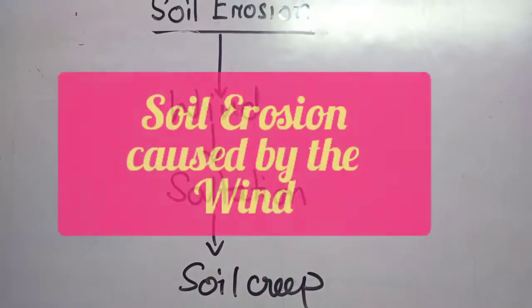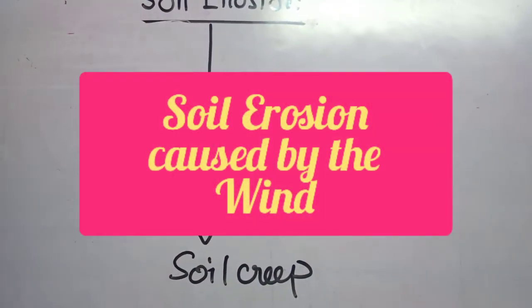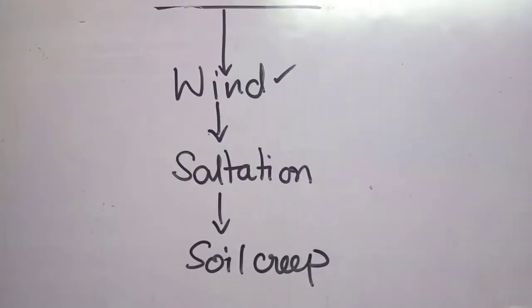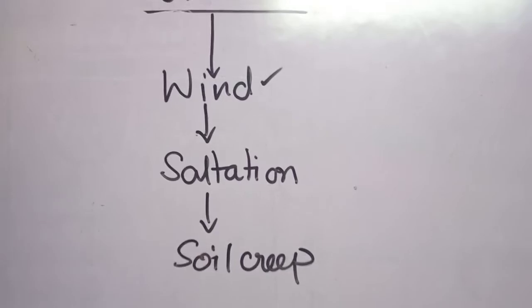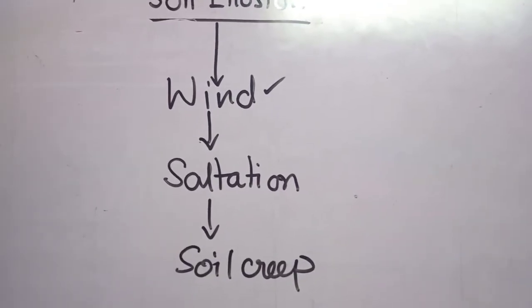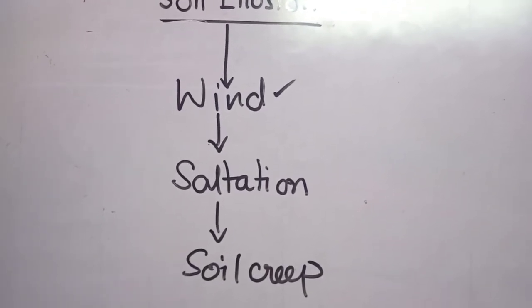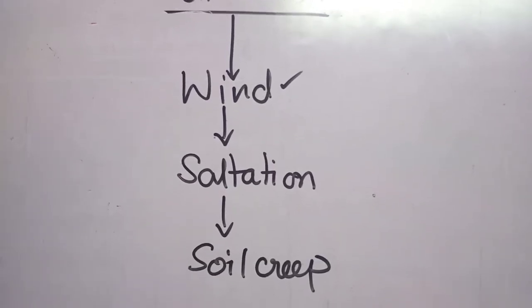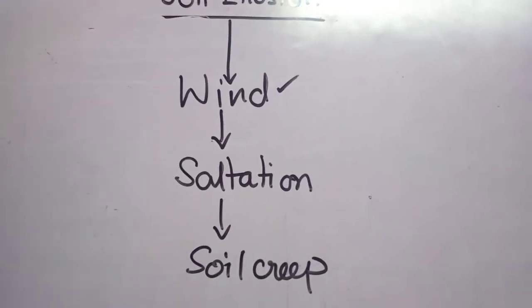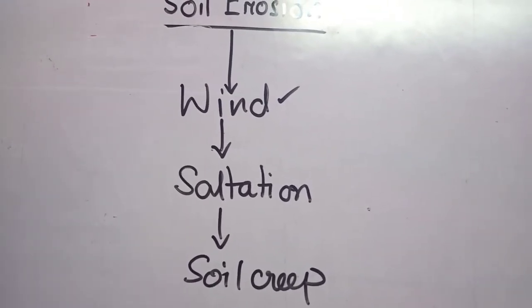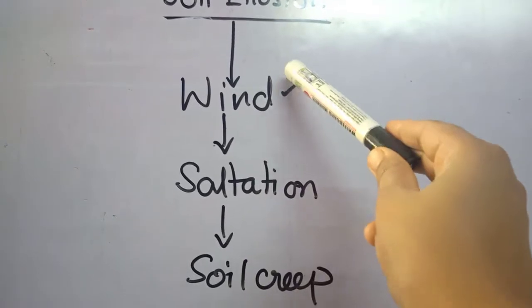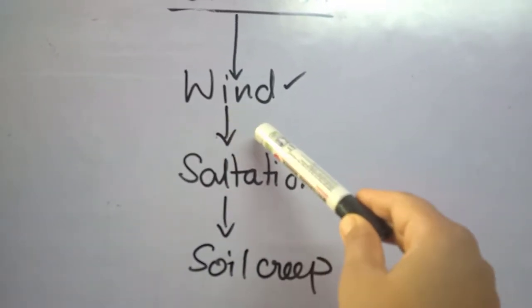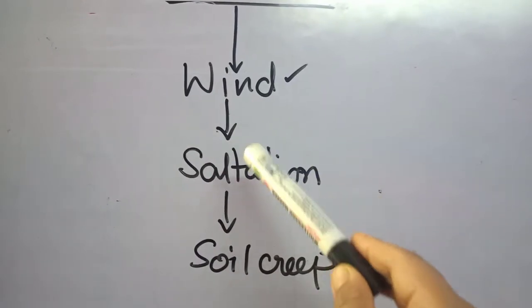Now students, we will get to know how soil erosion happens by the agent wind. We all know that wind erosion can be effective when there is no vegetation, or it is a vegetation-less area. For example, in the desert area, maximum soil erosion is caused by the wind. So here we will get to know how wind affects soil erosion.